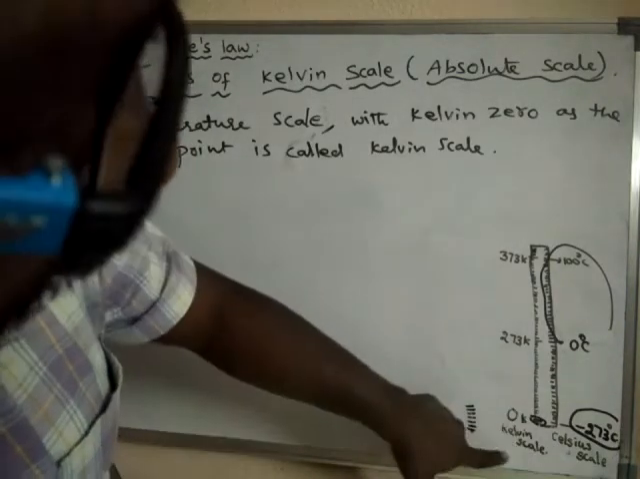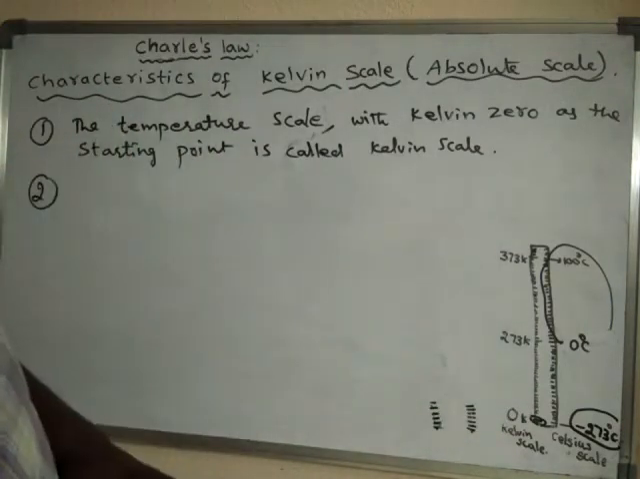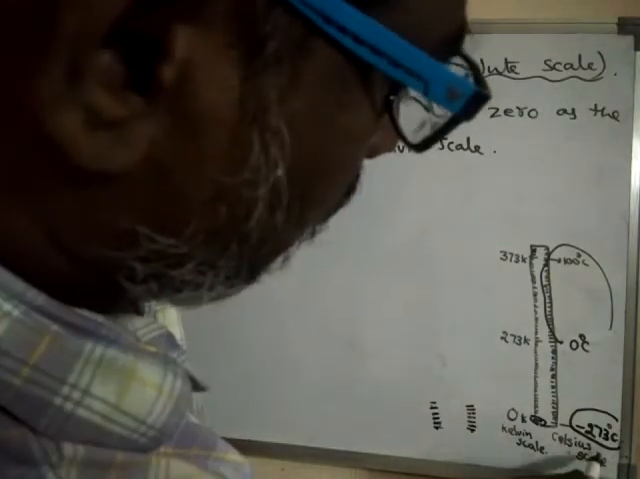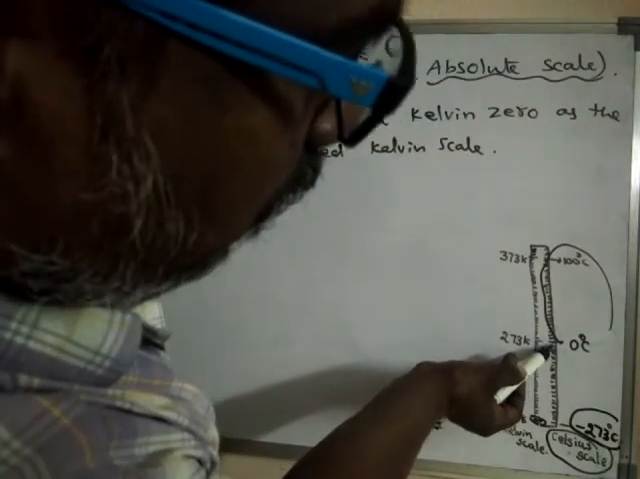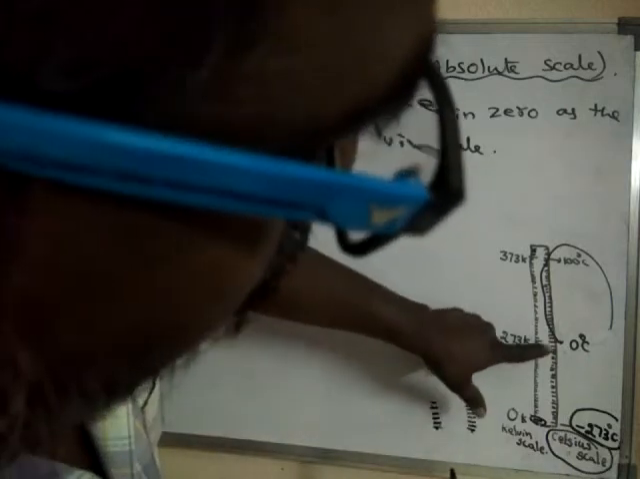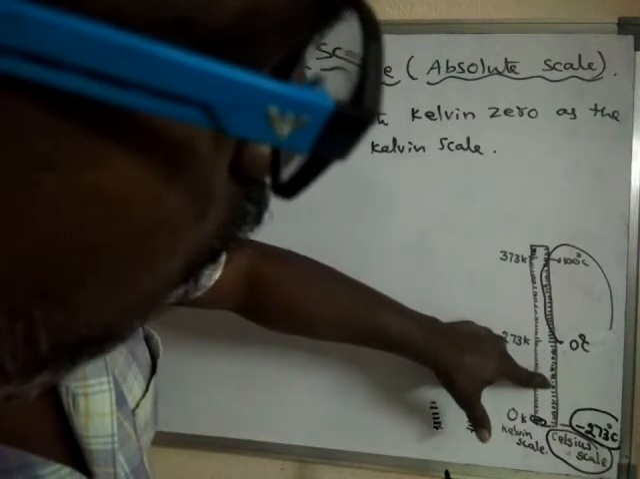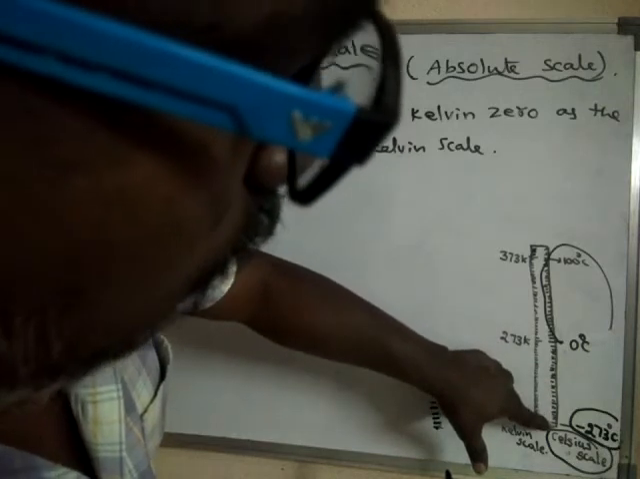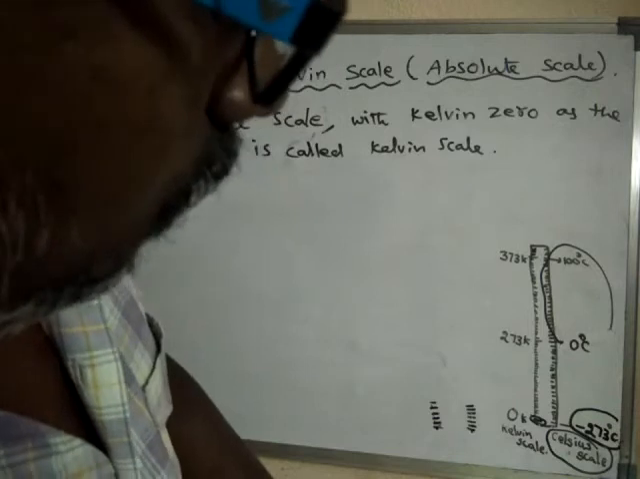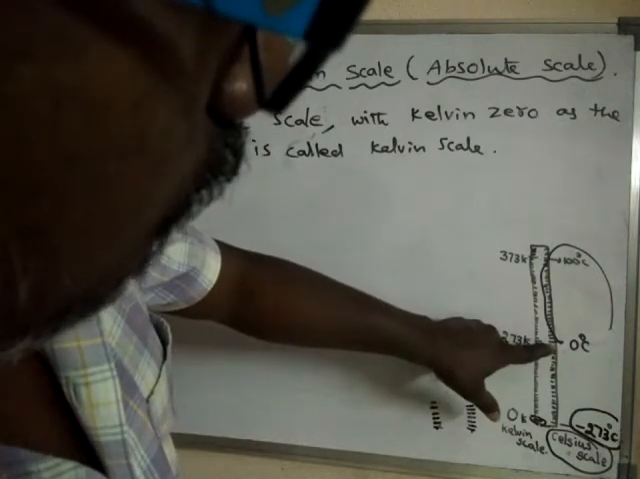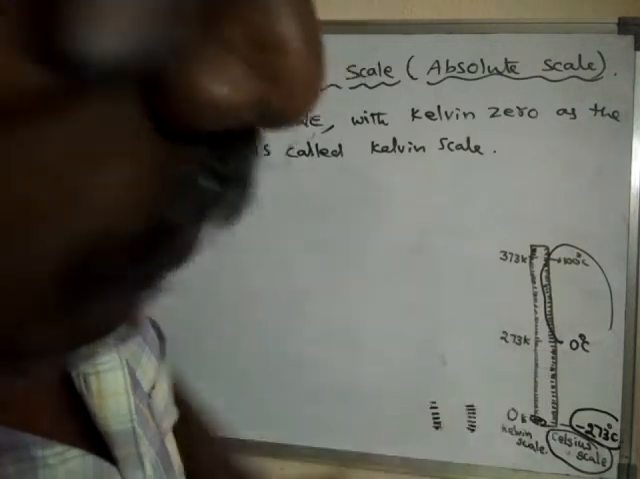On Celsius scale, but on Kelvin scale, there are all positive values only. Remember, on Celsius scale, below 0 degree centigrade, these are all negative values. So this is -1, -2, -3, -4, -5, -6 and so on. So the lowest limit is -273 on Celsius scale. So that means on Celsius scale there are positive values and even negative values also.